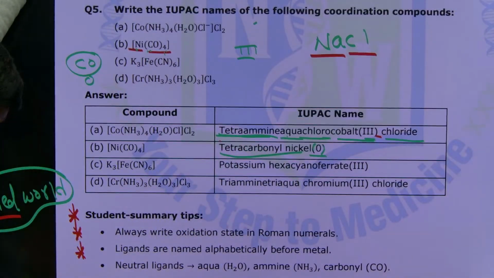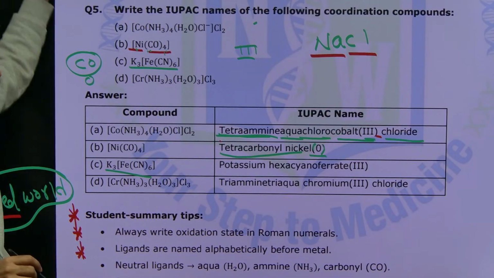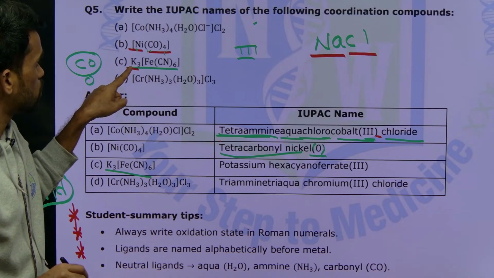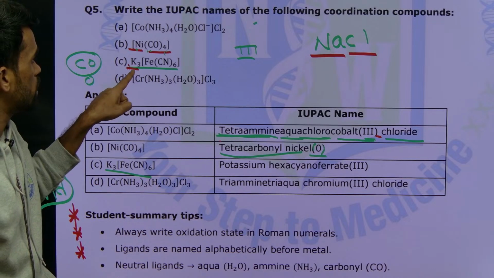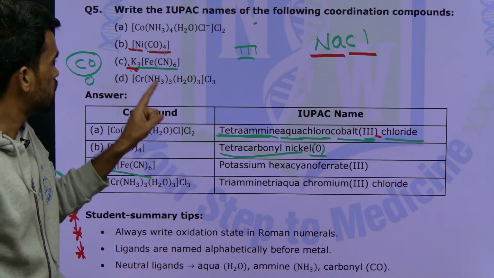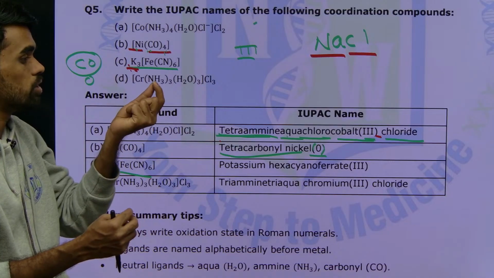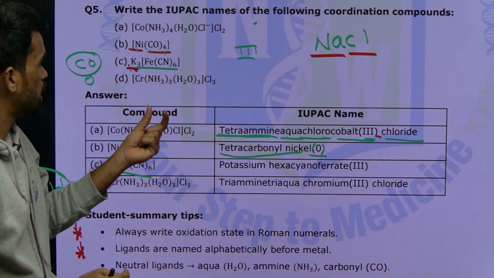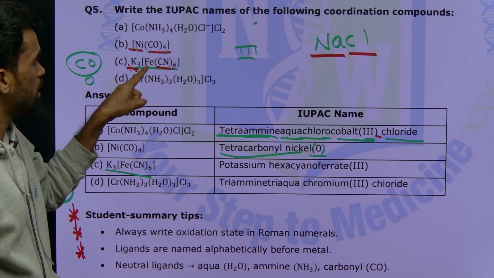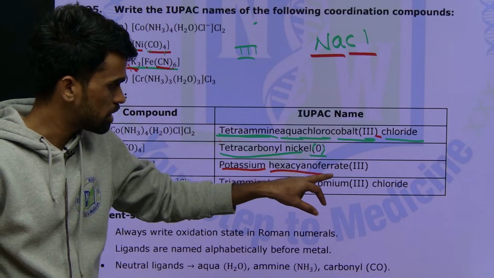Okay, then next here if you observe, this is the complex K3[Fe(CN)6]. Very easy. First write the cationic sphere ion name. First here it is potassium. So just mention potassium, no need of mentioning 3 potassium like that. Then between these 2 spheres you need to leave some space. Potassium space. Now the ligand's name first, hexacyano. Then next ferrate, ferrate 3 here. So potassium hexacyano ferrate 3.